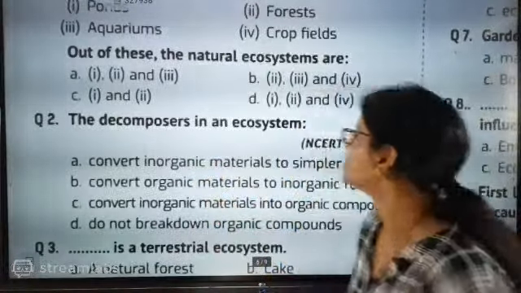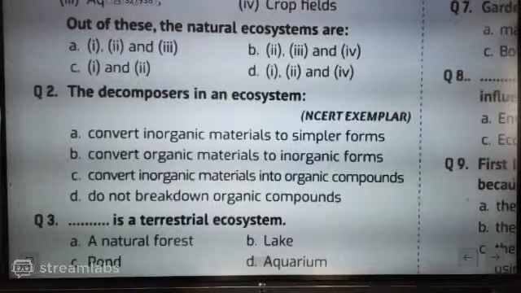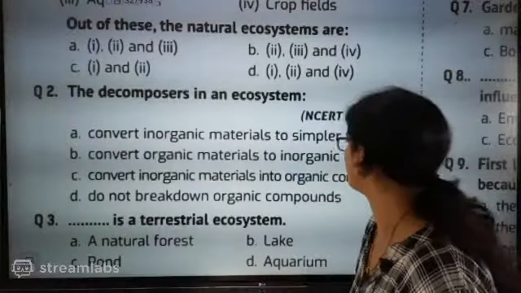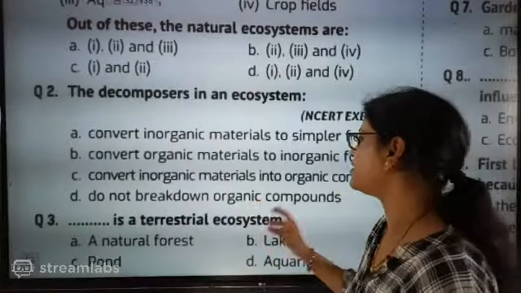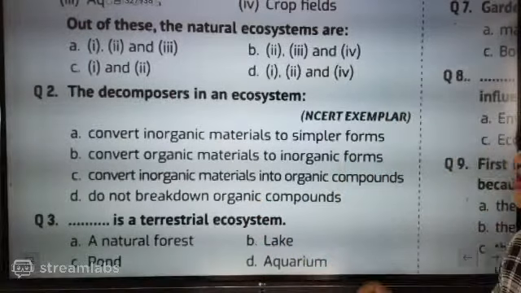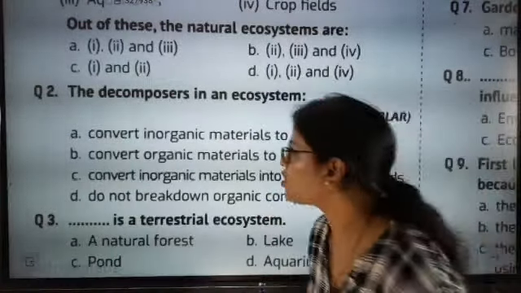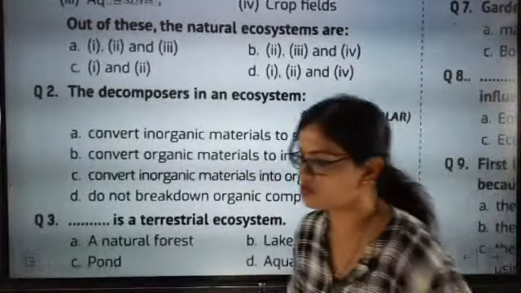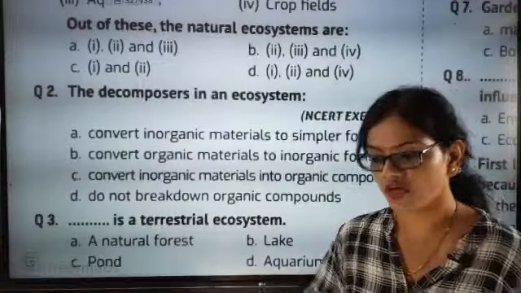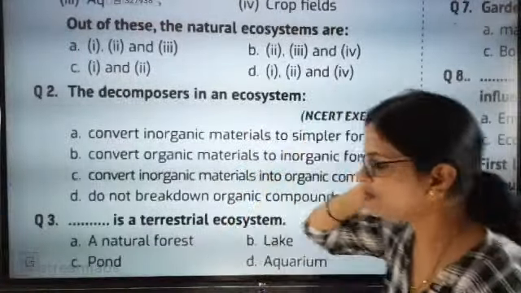The decomposers in an ecosystem: convert inorganic material to simpler forms, convert organic material to inorganic forms, convert inorganic material into organic compounds, or do not break down organic compounds. So what is the work of decomposers? The work of decomposers is to convert organic material into inorganic form. Remember this part.